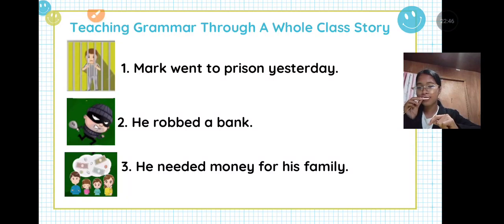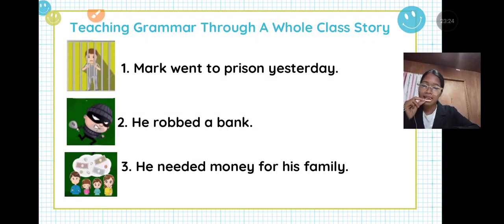Okay, so now let's proceed to the next picture. What can you say? Mark and his family are very sad, and they are thinking about money. So what sentences can you construct about this illustration? Mark's family needed money. He needed money to contribute to his family. It can be like that. We can construct many sentences actually. So let's find out together.